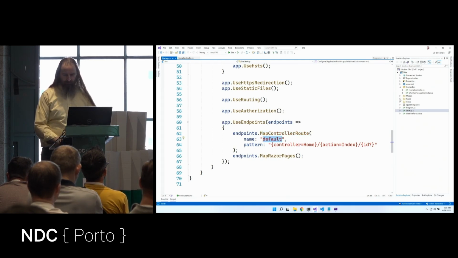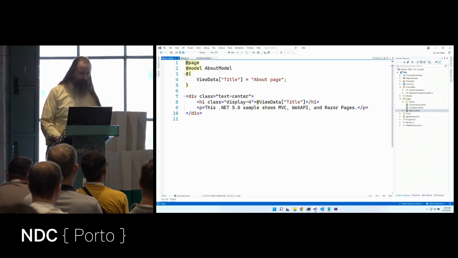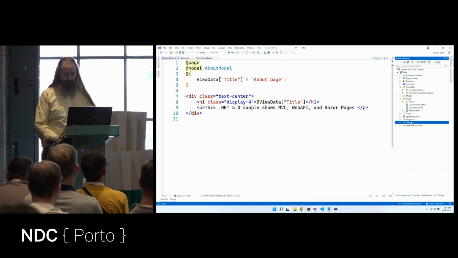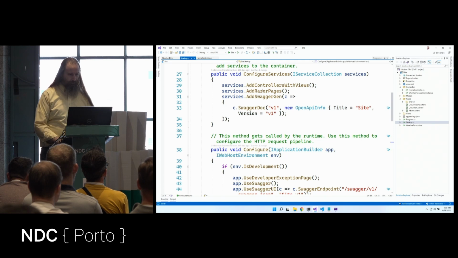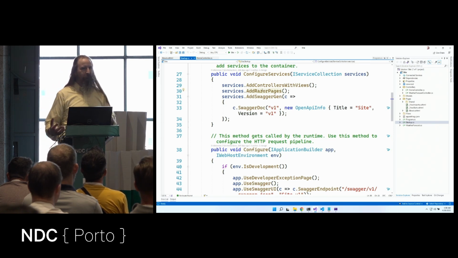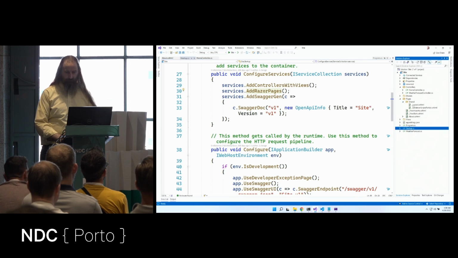But we also have Razor pages here. Here's our about page that's a Razor page. It's just a page. How did we do that? Here in startup.cs, we said I want to add Razor pages. They aren't mutually exclusive. It's just the templates don't put them both in place. And so we have our Razor pages. Here's our Razor page master layout, which is pretty cool, our main layout.